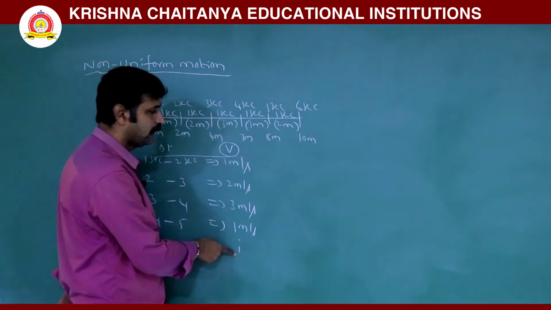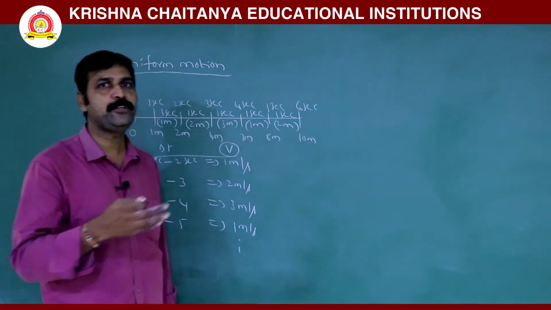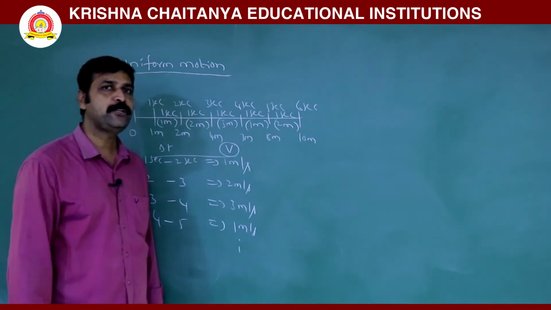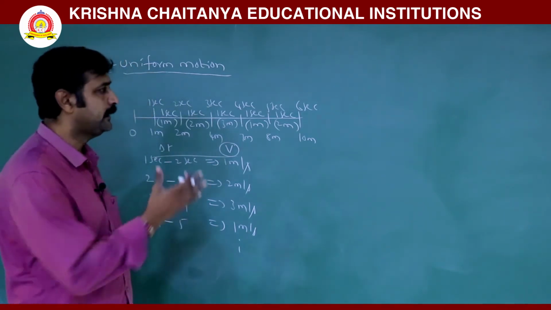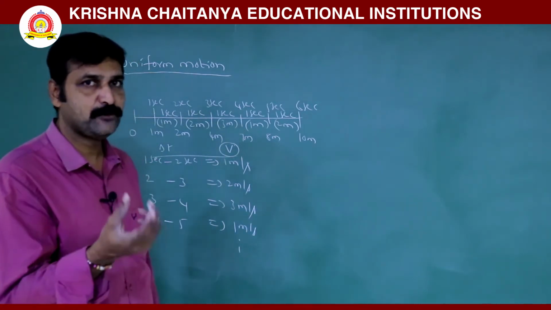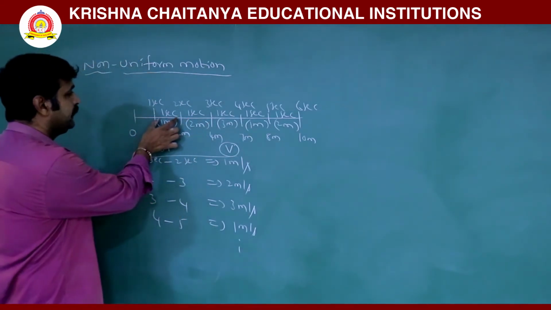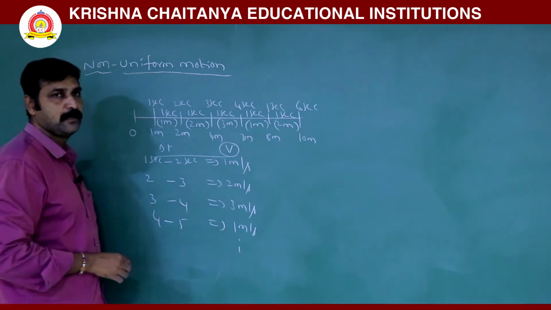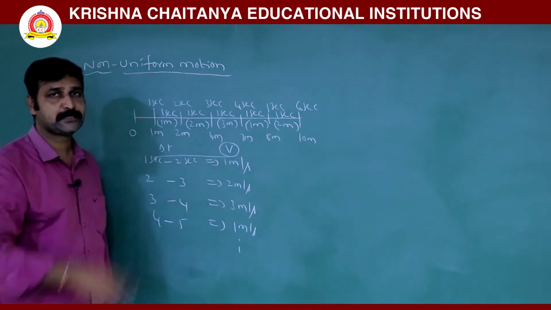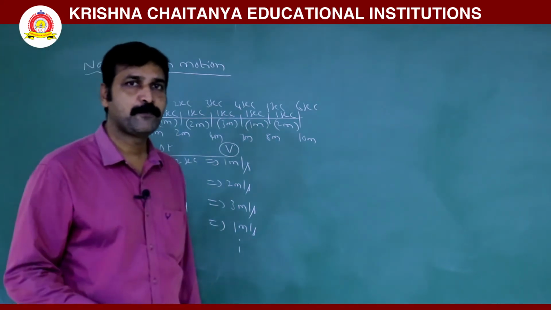Velocity changes. So in any motion, if velocity is constant, it is called uniform motion. If velocity is not constant, it is called non-uniform motion. So velocity changes. So that is the difference between uniform motion and non-uniform motion. So when velocity changes with time, here velocity changed with time. In first second it is 1 meter per second. Then the next second it is 2 meter per second. So velocity changes. When velocity changes with time, then we have to discuss about acceleration.